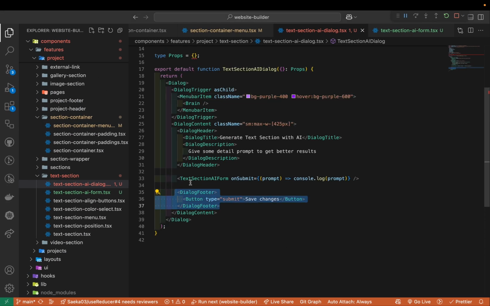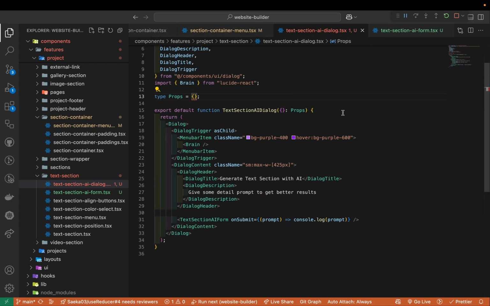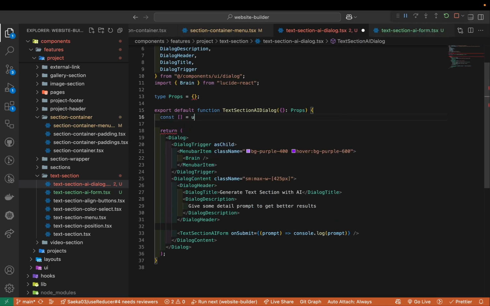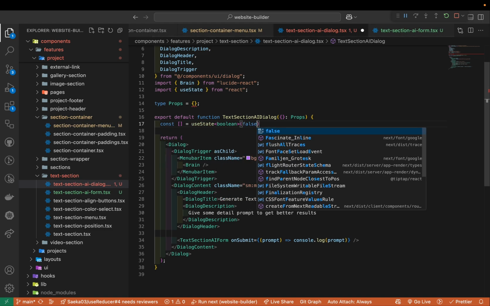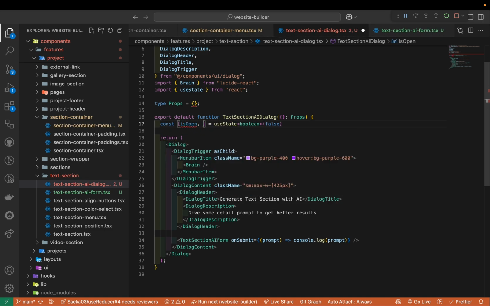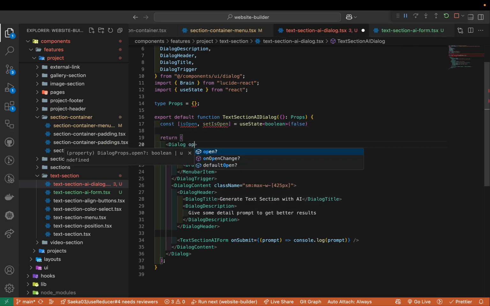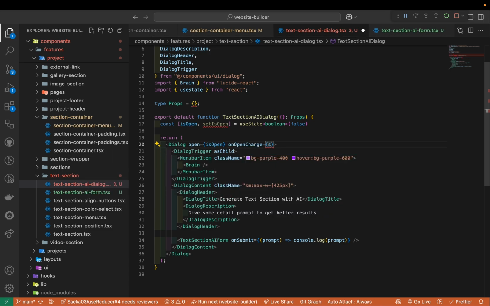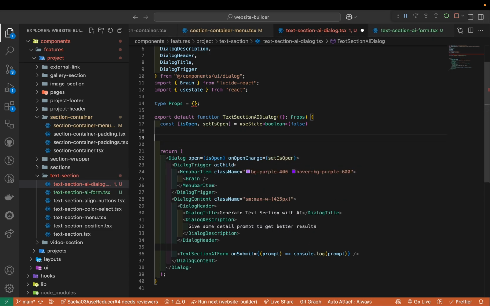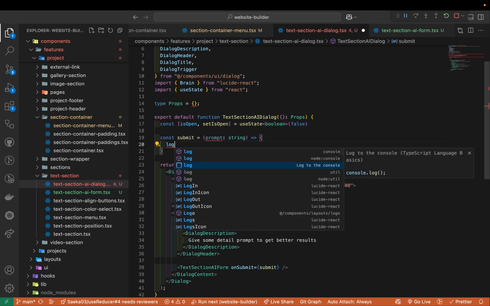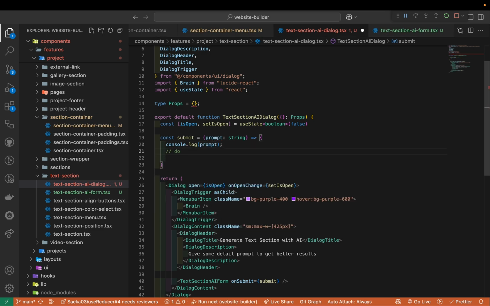Okay, so here I'm going to delete this folder. Instead I'm going to have some state, right? So const useState boolean, initially false, isOpen, so that we can close the modal after the form submission is done. So setIsOpen. Let's quickly change that: open is isOpen, onOpenChange, setIsOpen. And then we're going to have a handler here, const submit. So on submit, we're going to submit it, right? Let's just submit it here like that. Then we're going to get the prompt, a string, and we're going to log the prompt, and then do the necessary AI related task here.